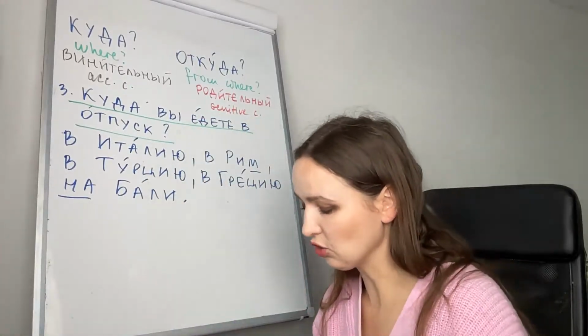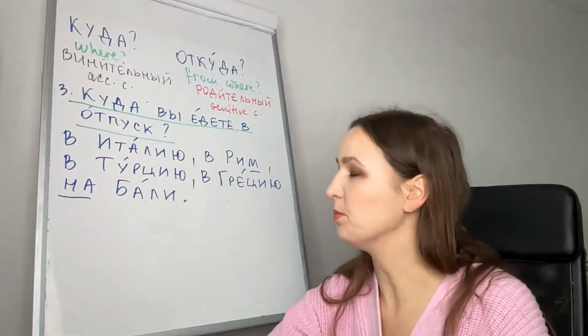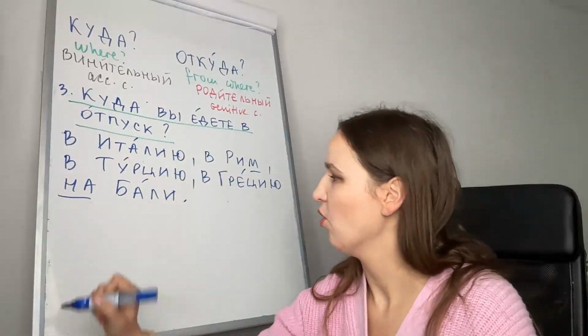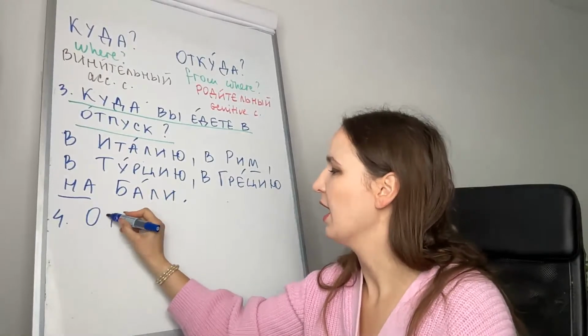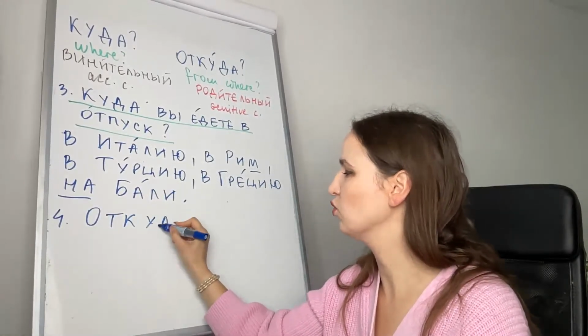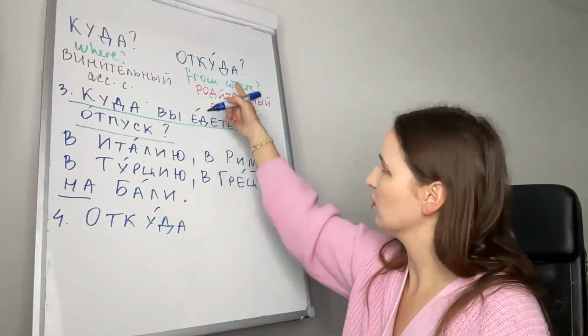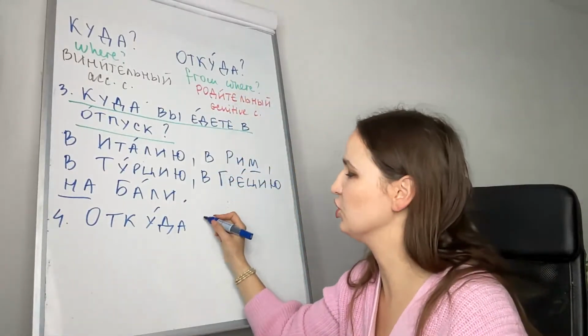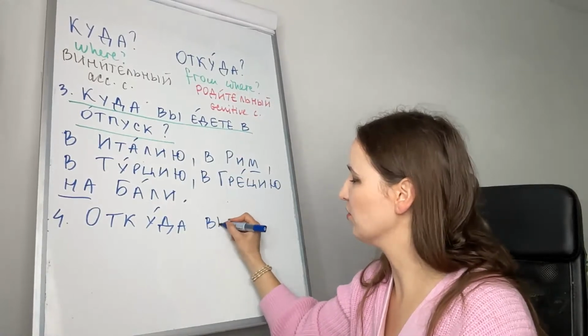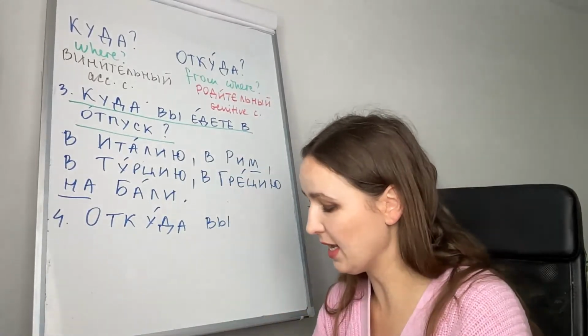Хорошо. Now, откуда вы прилетели? Where did you fly from? Literally. Откуда? Now with the question откуда, from where, the answer will be in genitive case. Откуда вы прилетели?